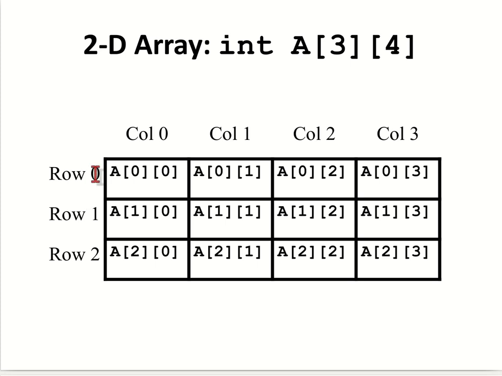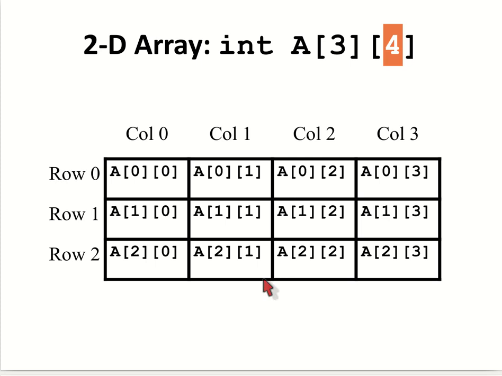So here you can see how we access the rows: the maximum value will be 3 minus 1, that is 0, 1, 2. And the maximum columns are 0, 1, 2, 3. So here we can see row 0, column 0. How do we access the first element? A[0][0]. And then A[0][1], A[0][2], A[0][3].